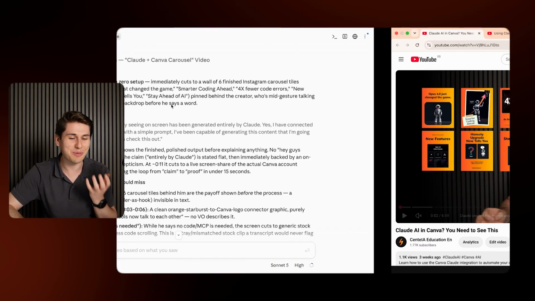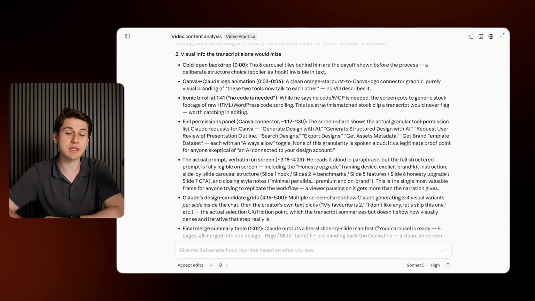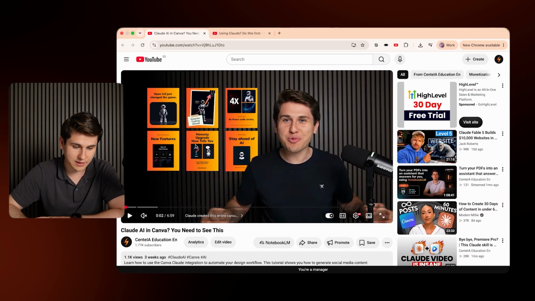There you go, guys. Look at the potential of this. Incredible. Let's see. What else is here? Visual information that the transcript alone would miss. First of all, there is an animation in second 3 to second 6. Let's see if that's correct.